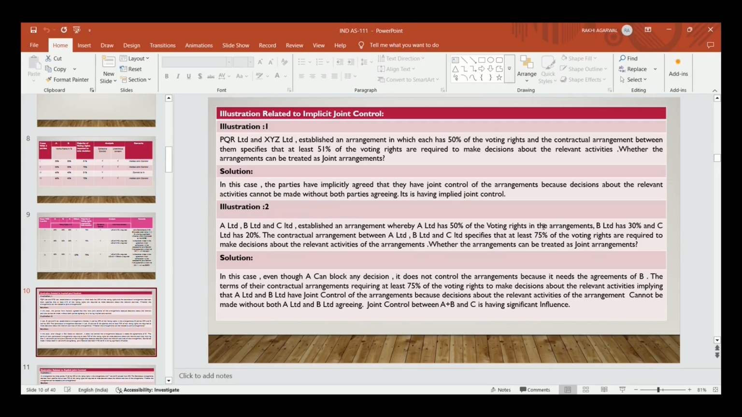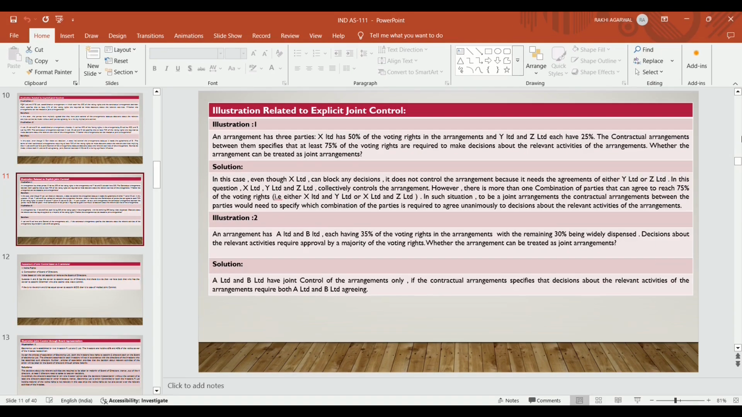C's consent is not important in this case. A and B have joint control. C has a significant influence. They have to make the accounting as per Ind AS 27. Now, explicit joint control means, this is to be explained with the help of an example.